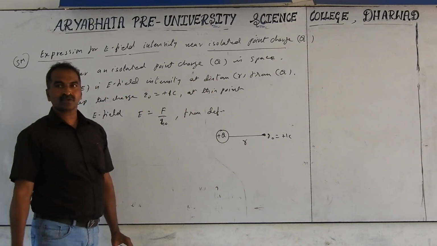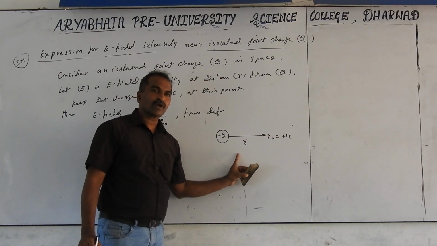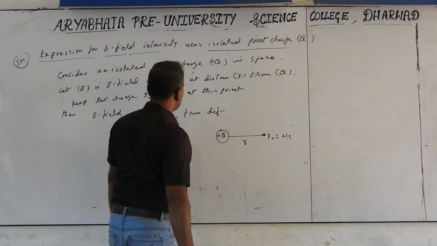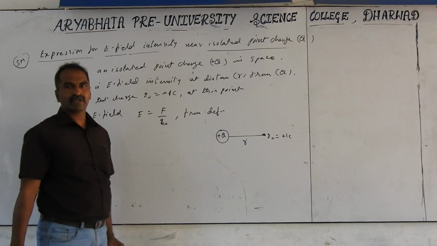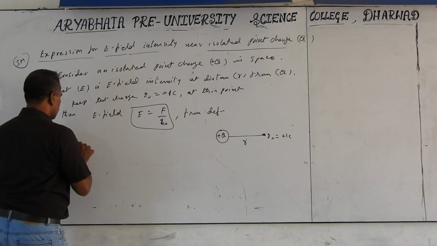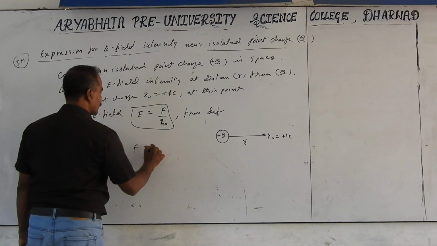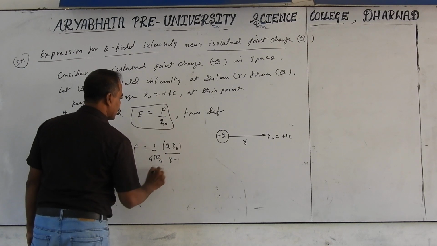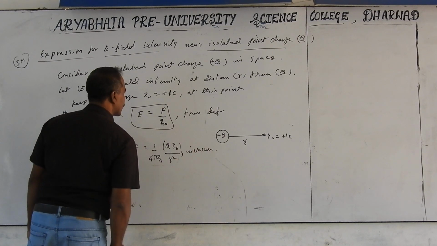The Coulomb force is acting between these two. What is the Coulomb force? F equal to Q into Q0 by 4 pi epsilon into R square is Coulomb's formula. We make the test charge positive for initial purpose, not compulsory. Afterwards we can take a minus charge also. So the Coulomb force F is equal to 1 by 4 pi epsilon naught into Q into Q0 by R square in vacuum. We are imagining first in vacuum.